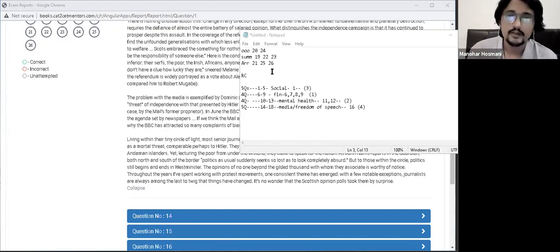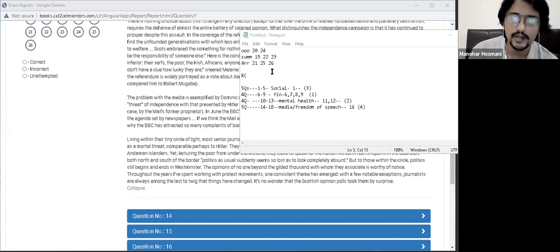See guys, I get the skepticism that this is going to take time, and that was my skepticism while trying this out. But trust me, this helps. Starting the paper right away will never help you, because what if the very first passage is very difficult? It does pull your morale down, and your morale needs to sustain for 3 sections. Even in 40 minutes, this is advisable because in a 1 hour paper there would be 5 to 6 RCs. Here there are 4 RCs. This is much easier to deal with.